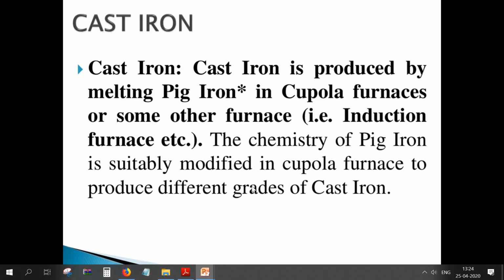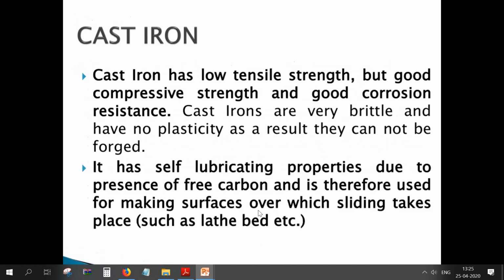Next is cast iron. Cast iron is produced by melting pig iron. Whatever pig iron we have seen previously, when you melt it, you get cast iron. We are going to use the cupola furnace and induction furnace, and the chemistry of pig iron is suitably modified in the cupola furnace to produce different grades of cast iron. When you heat this pig iron again to produce different grades of cast iron in a cupola furnace, more varieties of cast iron can be produced.